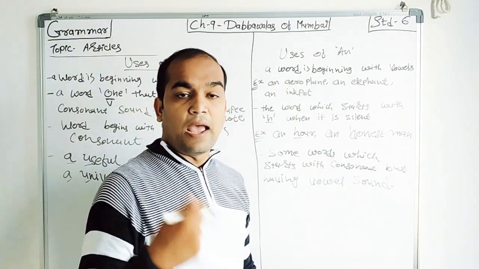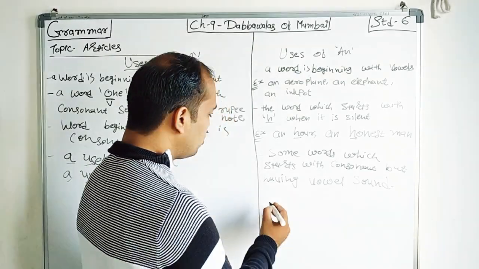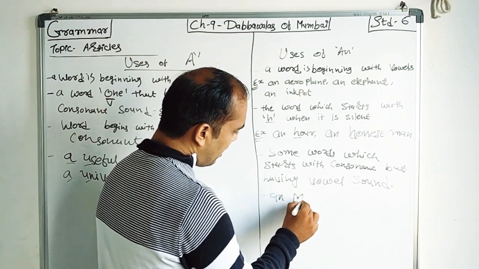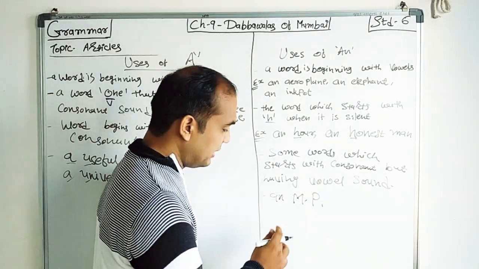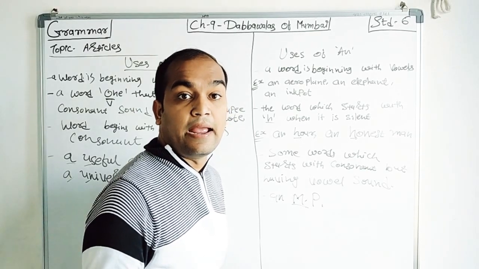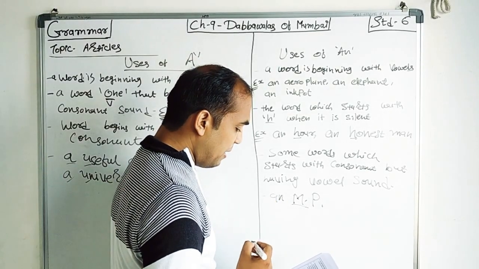See this thing, having a vowel sound. So example, an MP. See, M, the sound is E, M, that's why an MP.